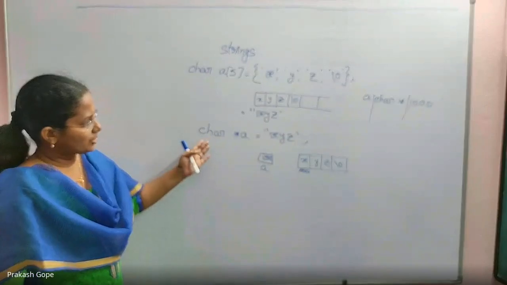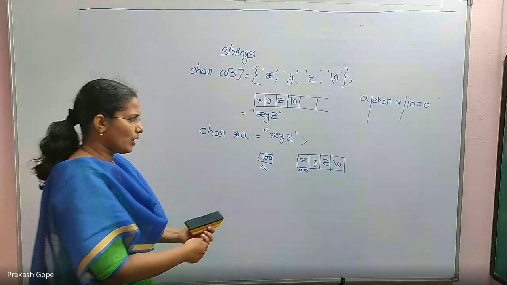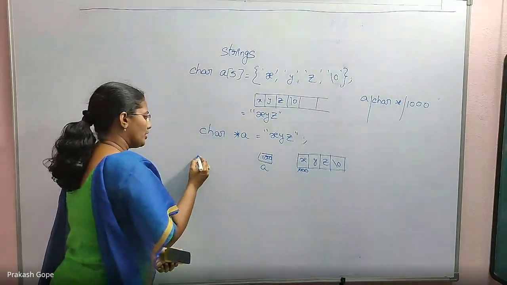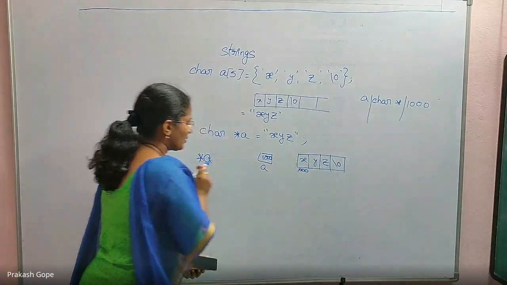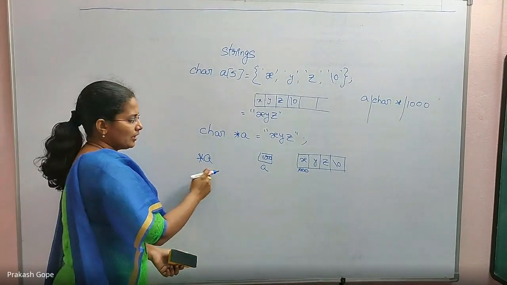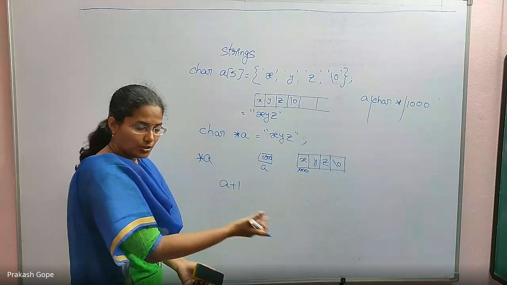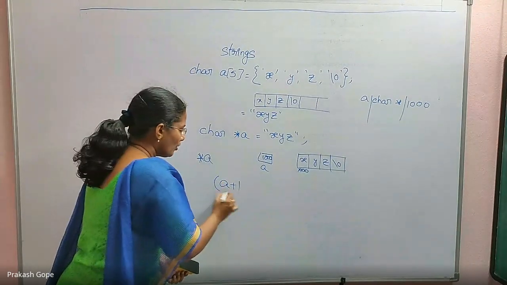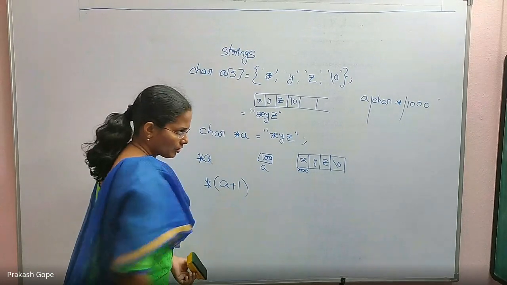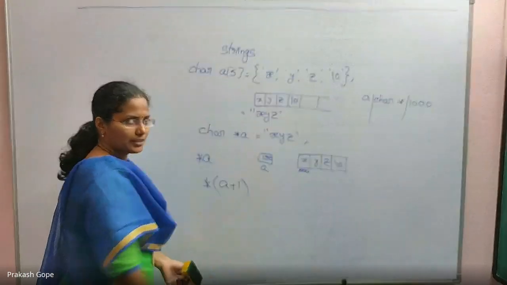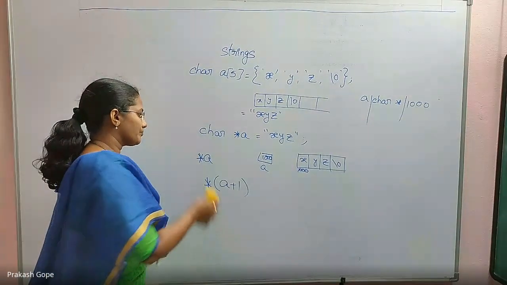So this is declaration and initialization. How do you access? You can access because you have a pointer. The way that we can access is star A, which will give me the content of 1000, which is X. So this will give me character X. If I say A plus 1, which means 1000 plus 1 is 1001 because A is a character pointer, and I want to retrieve its content, it is star of A plus 1. So it will give me character Y. Similarly, character Z. So we can access each and every character like this.